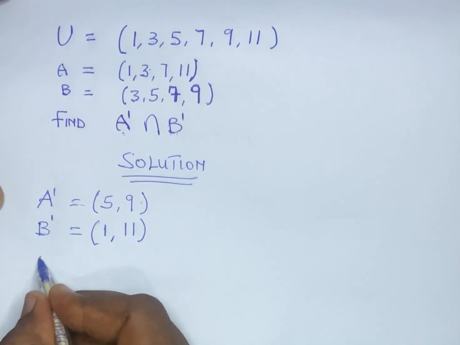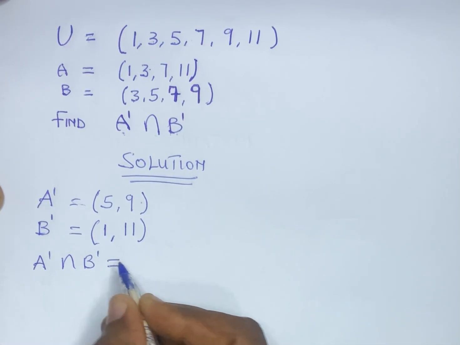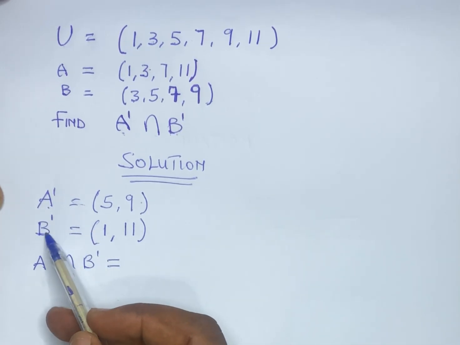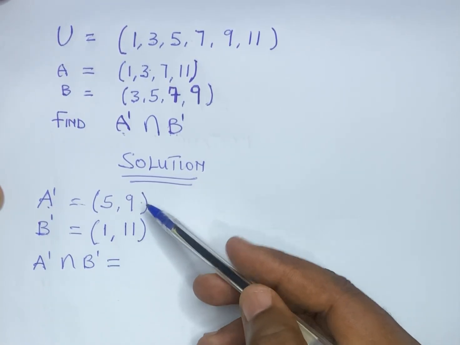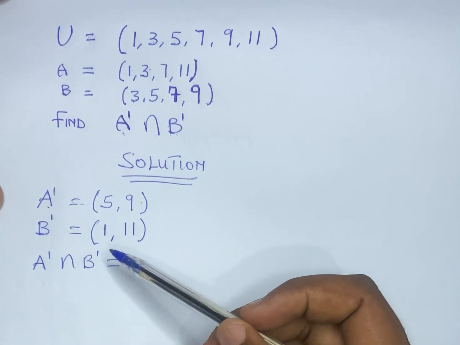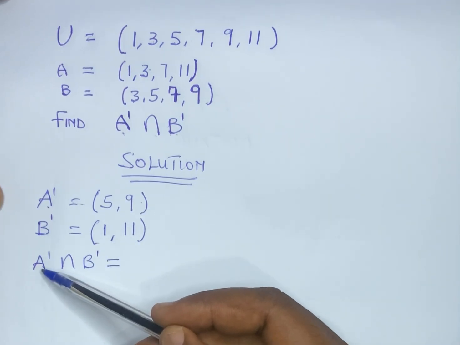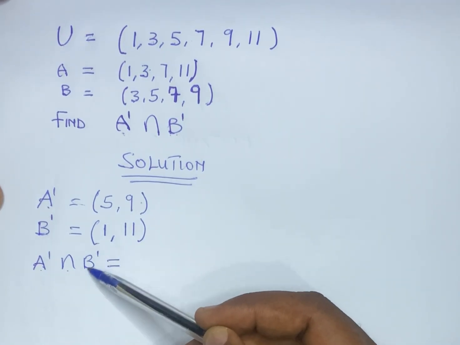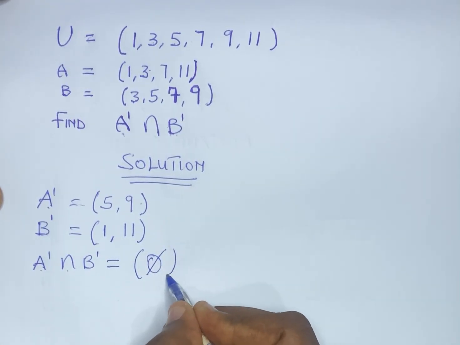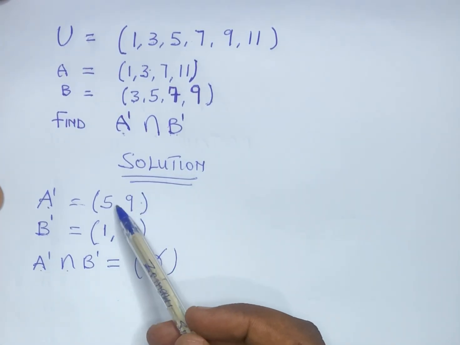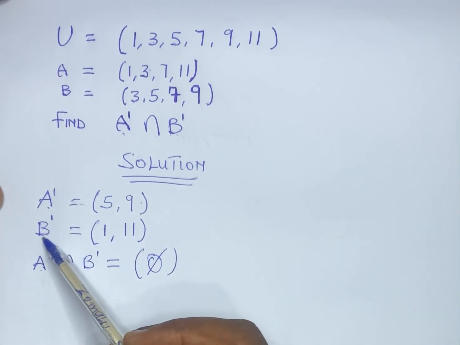Now let's move on to A complement intersection B complement. So now we have A complement and also B complement. A complement intersection B complement are the members that can be found in both set A complement and set B complement. And as you can see, A complement intersection B complement is an empty set. Yes, meaning no member can be found in both set A complement and set B complement.